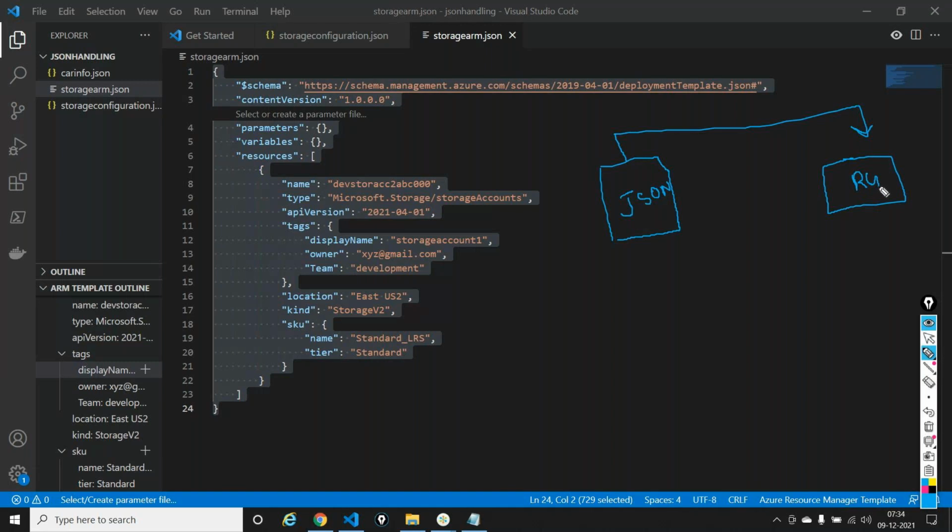Whatever resource is there in Azure, I'll do a comparison with it. I'll see what property has changed. Let's say you are changing a property from Standard LRS to GRS. It'll just say, okay, fine, I won't touch anything, I'll just update this property.